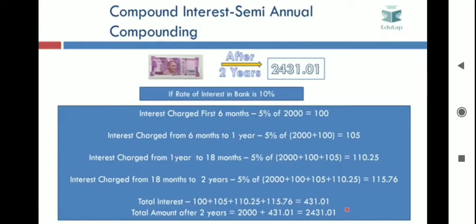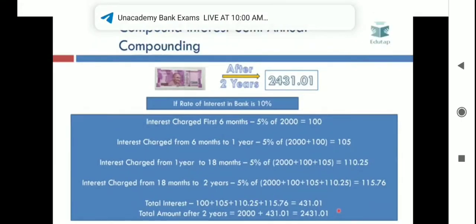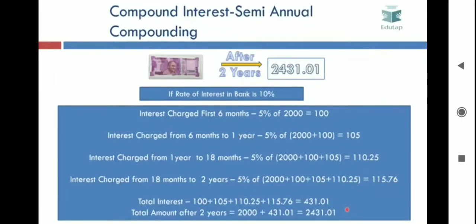The important point to note here is that when we calculated the amount after 2 years assuming annual compounding, the answer came out to be 2420. But here when we assumed semi-annual compounding, the answer came out to be 2431. So just take this as a rule that whenever compounding is done semi-annually, you will accumulate more money than what you would have with annual compounding.